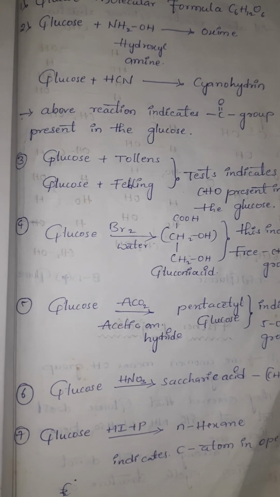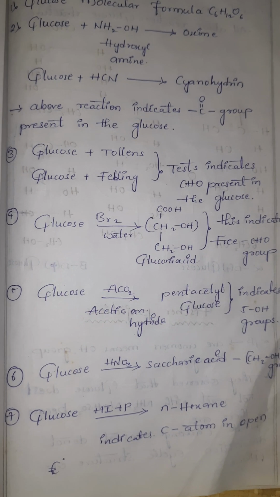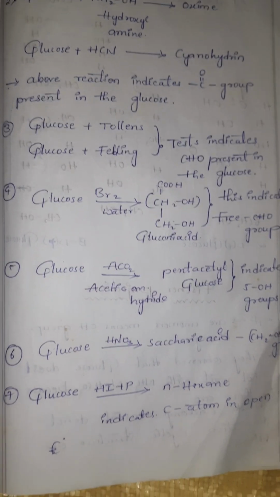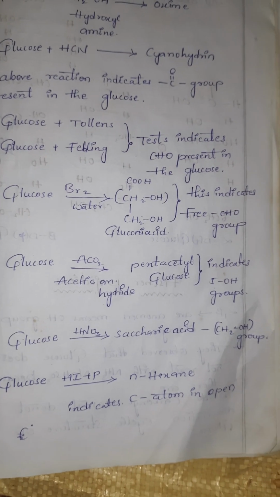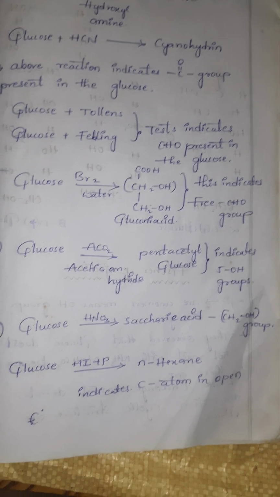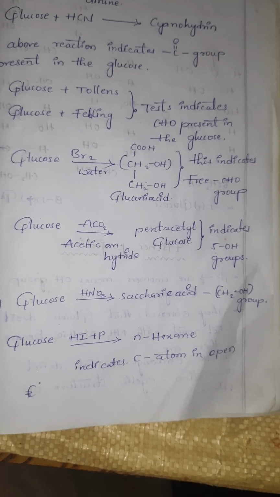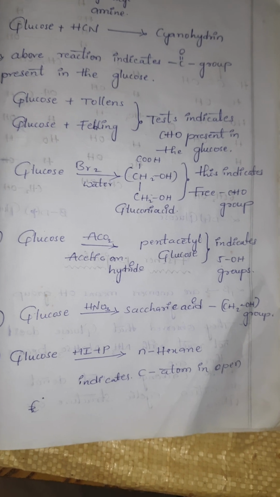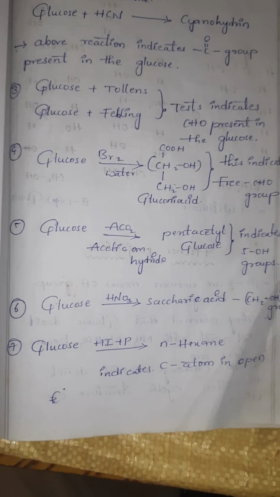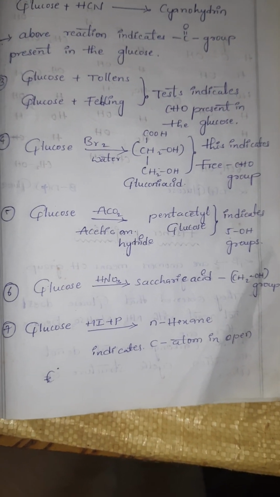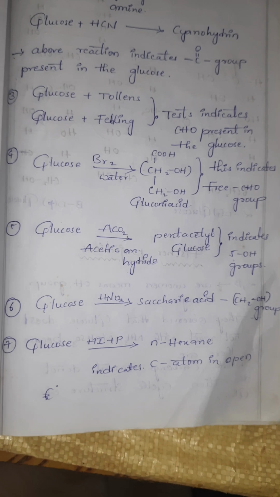Next, glucose reacts with Tollens' and Fehling's tests. These tests indicate that out of the carbonyl groups, keto is not present, only aldehyde is present. Next, glucose reacts with bromine water to form gluconic acid. This reaction indicates the free CHO group is there. Glucose reacts with acetic anhydride to form pentaacetyl glucose. This reaction indicates that the glucose molecule contains 5 OH groups. Glucose reacts with nitric acid to form saccharic acid, so a CH2OH group is present.